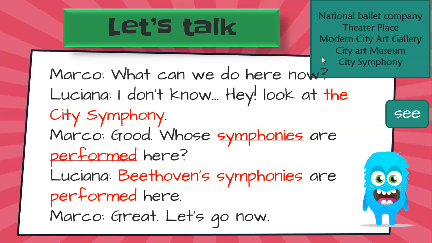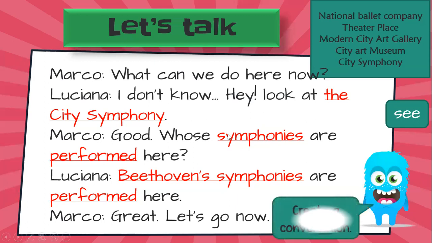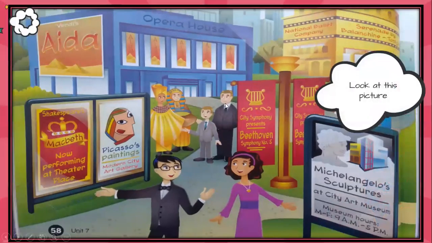Now, talking about the places, you will choose one of them. Remember, create a conversation. Those places are here. It says page 58, though it's a mistake, it's page 64. Here we have the Modern City Art Gallery. Performing at the theater place is another place.